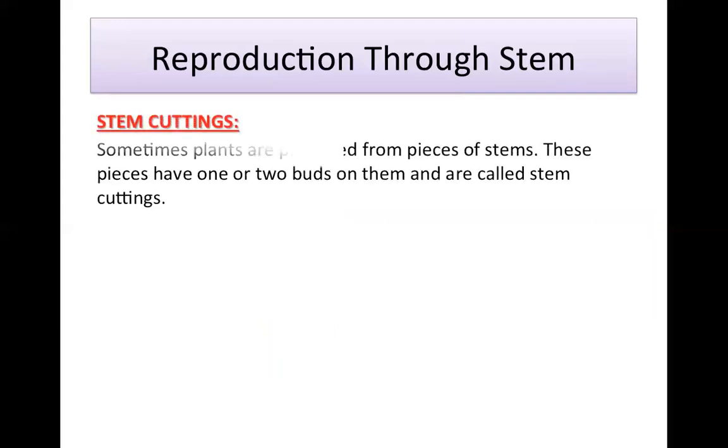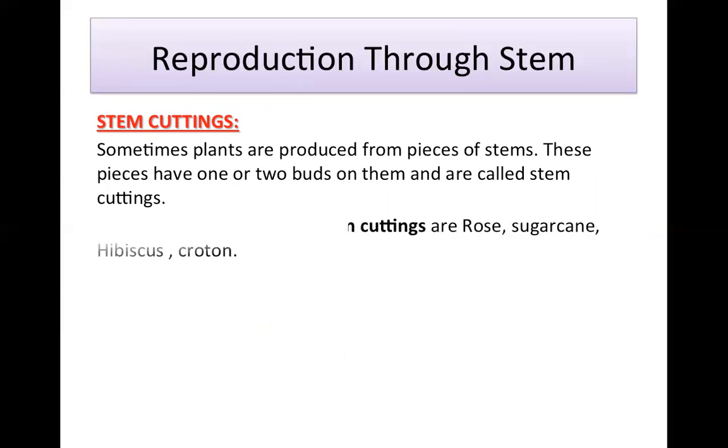The next method is stem cutting. Sometimes plants are produced from pieces of stems. These pieces have 1 or 2 buds on them and are called stem cutting. Now children, here we have to keep one thing in mind, that stem must have buds, at least 1 or 2, so that it can grow into a new plant. A stem without bud will not grow into a new plant.